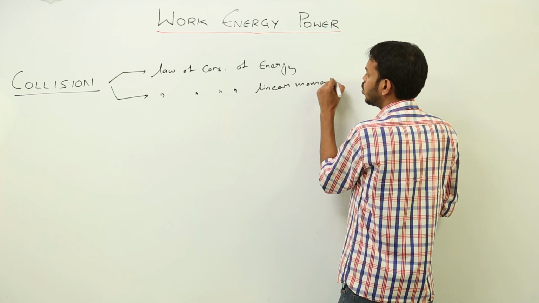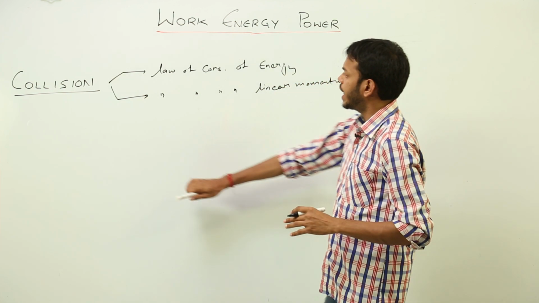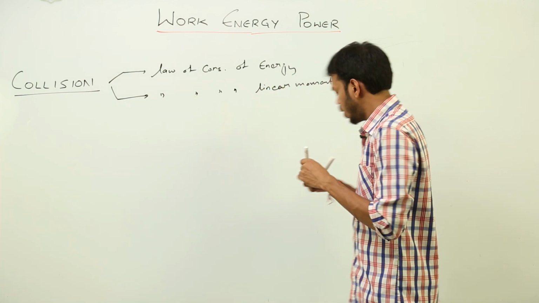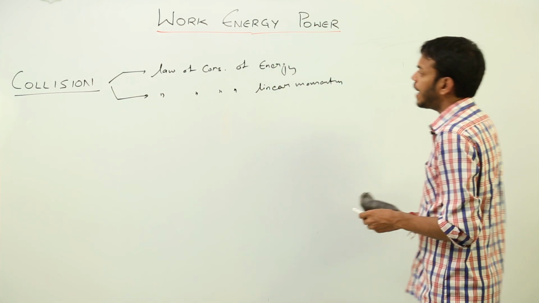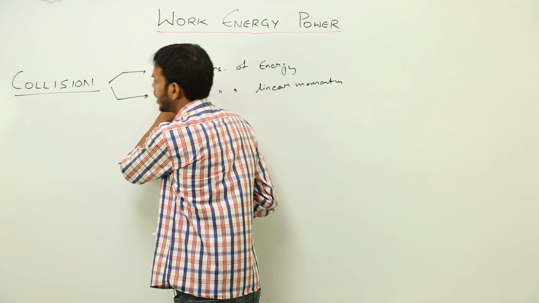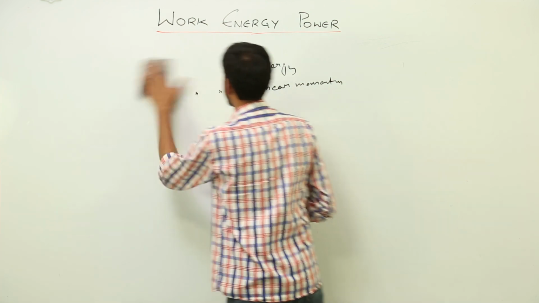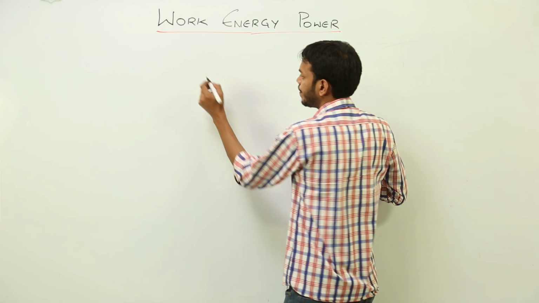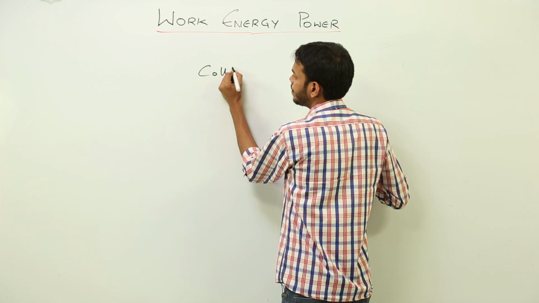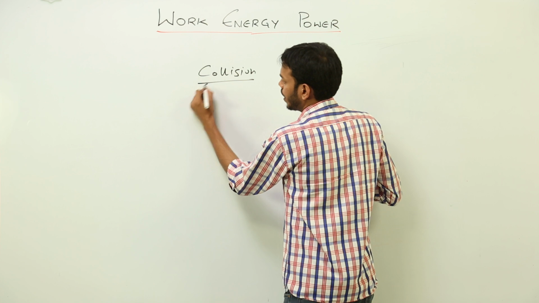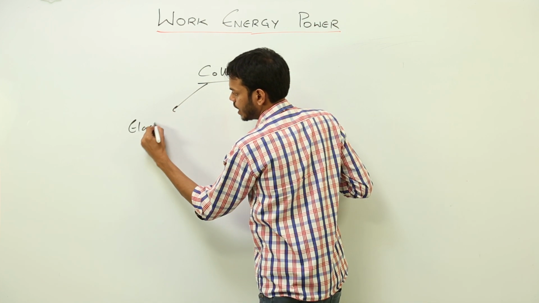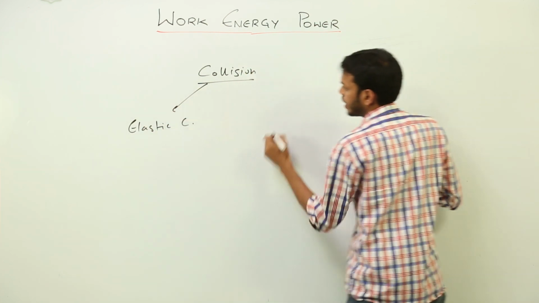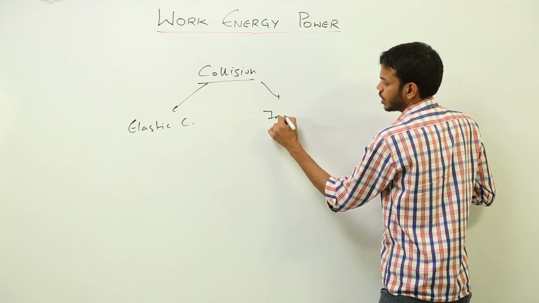These are the two governing factors for any sort of collision. So we have categorized collisions into two major parts. One is called elastic collision and another is called inelastic collision, right?